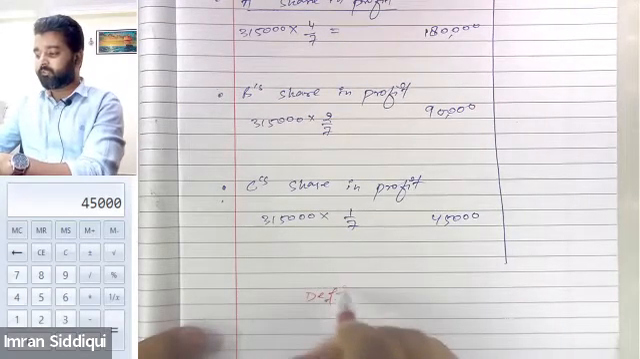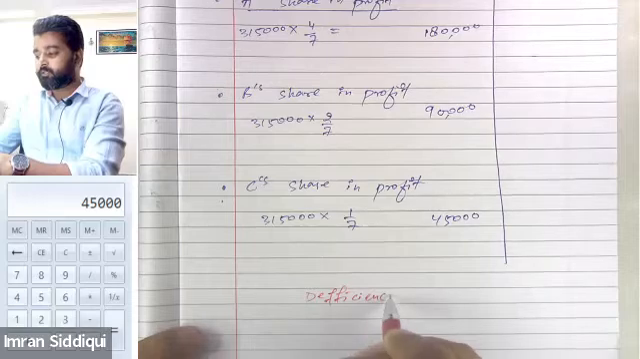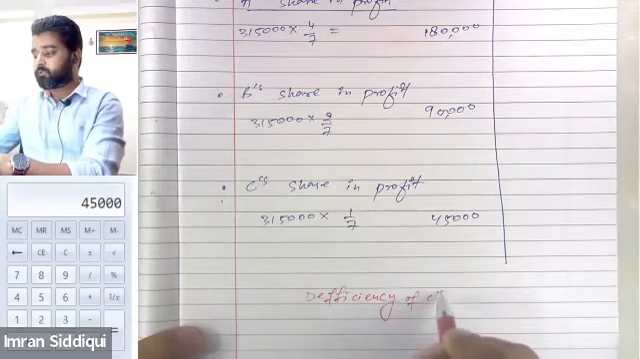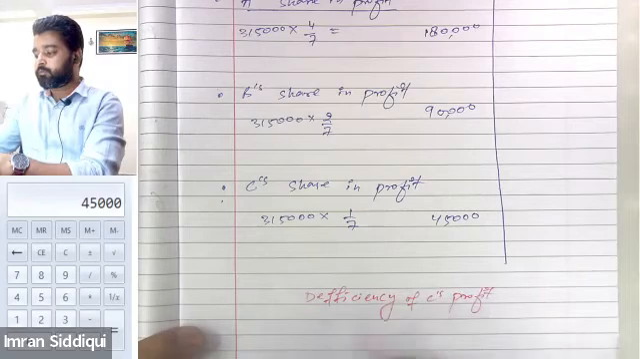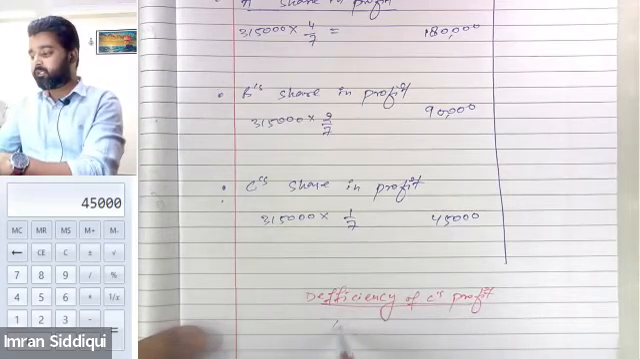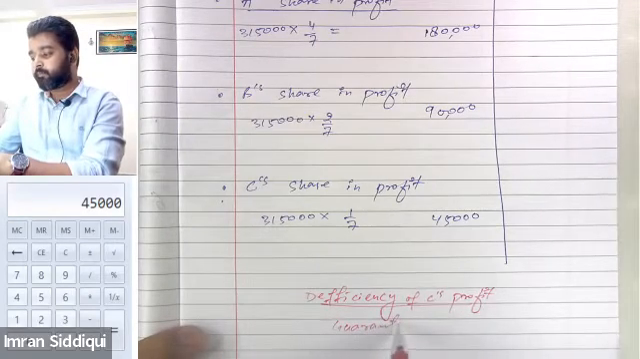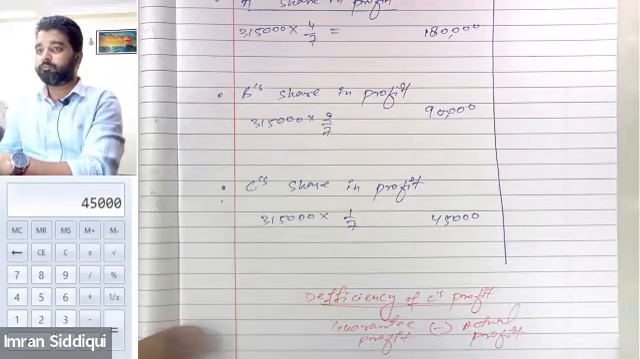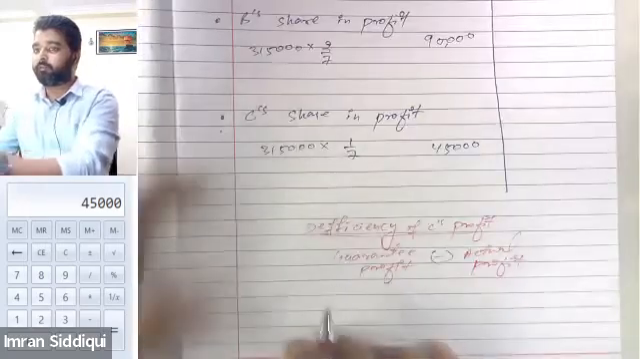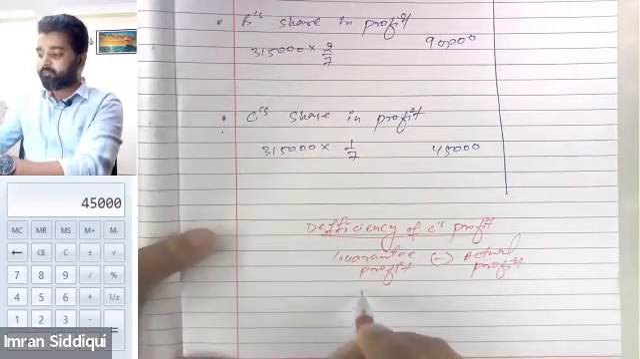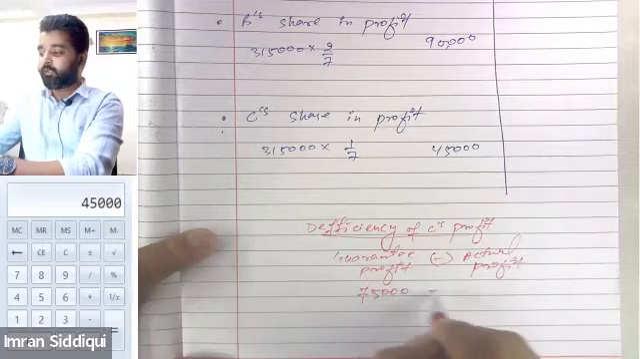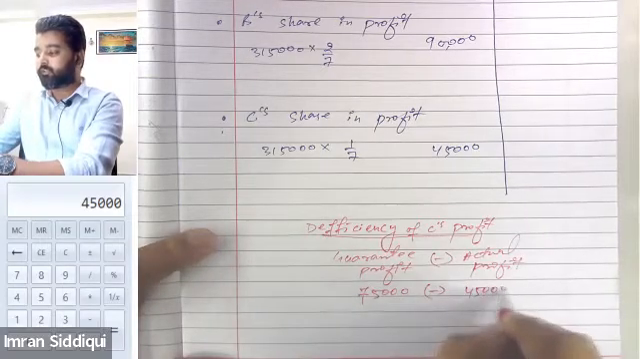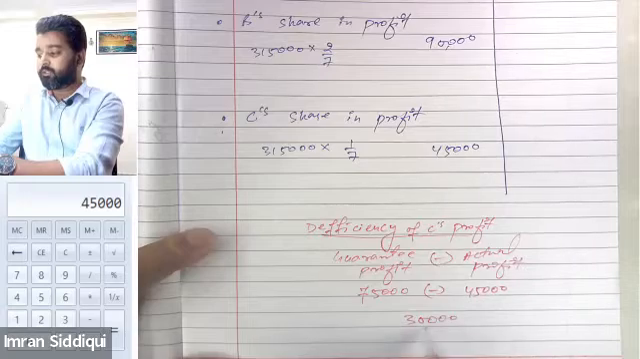So let's calculate the deficiency of C's profit. For finding out the deficiency, what do we do? We take the guaranteed profit minus the actual share in the profit that he received. He was guaranteed that he will be getting at least 75,000, but he only got 45,000. That means there is a deficiency of 30,000.